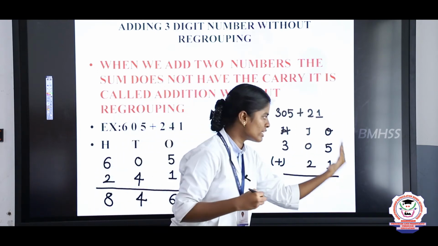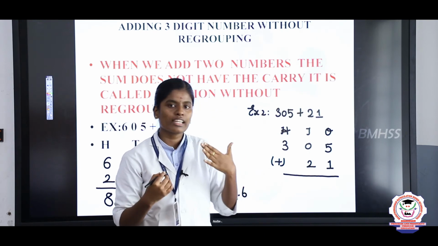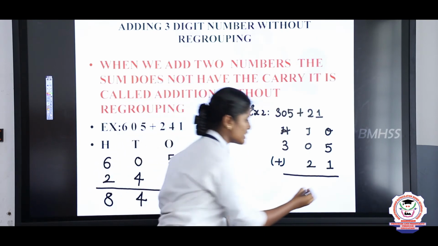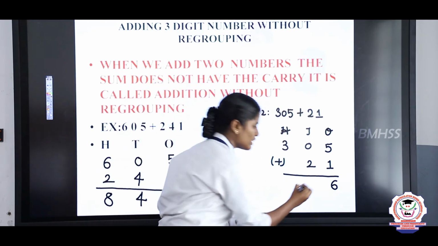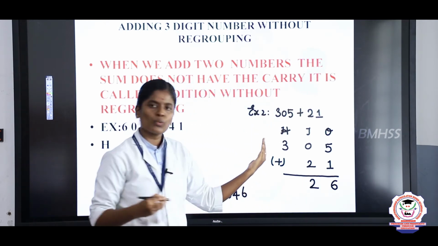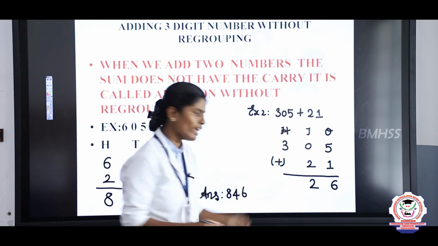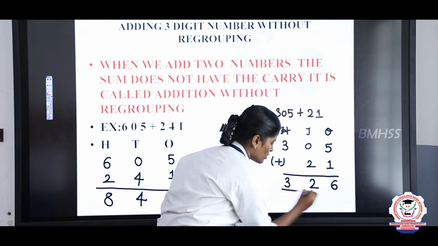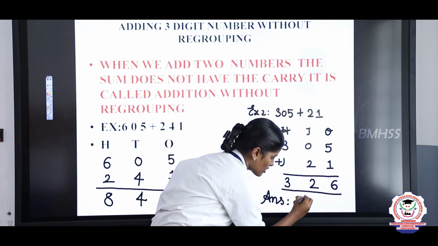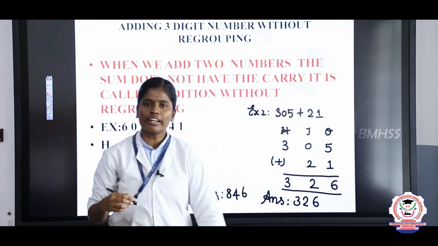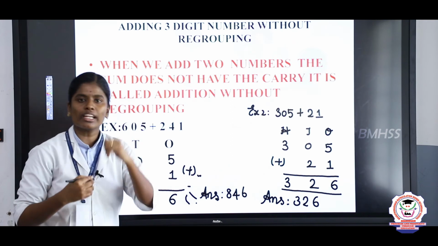Take the right side. First the ones place value. 5 in the mind, 1 on the finger. What is the answer? 5 after 6. The next one is 0 plus 2. So you are getting the same answer, 2. The next one is there is only 300. There is no other value, so take 3. So the final answer is 326. What is the answer? 326.